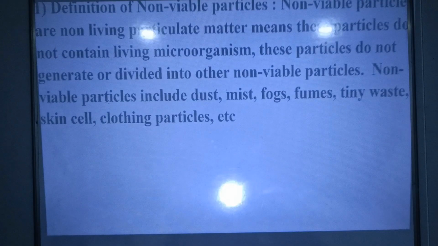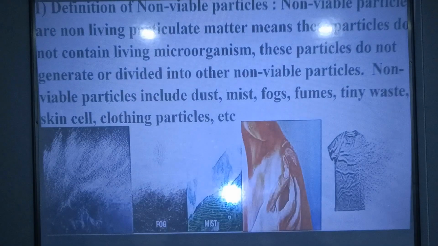Non-viable particles are non-living particulate matter, meaning these particles do not contain living microorganisms. These particles do not generate or divide into other non-viable particles. Non-viable particles include dust, mist, fogs, fumes, tiny waste, skin cells, clothing particles, etc.